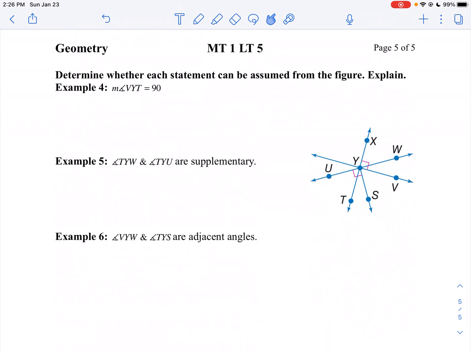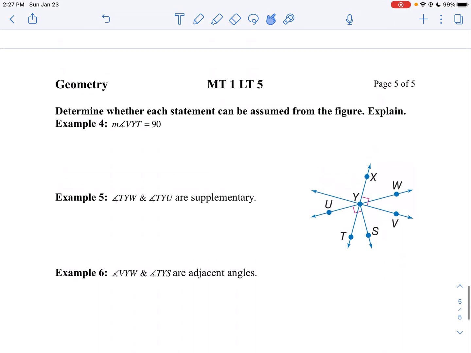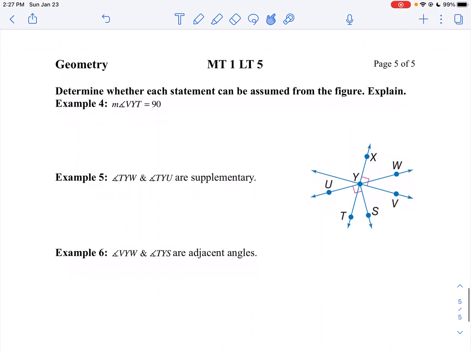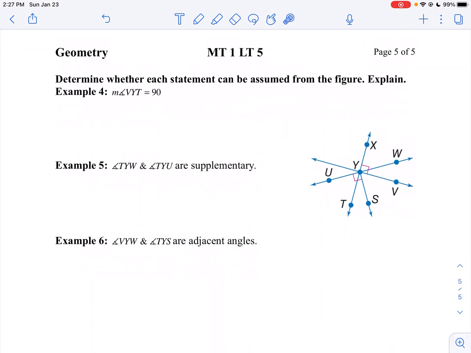And I want to know, can I assume these from the following picture? So I want to know, is angle VYT, V to Y to T, let me trace that for us, VYT, is that a 90-degree angle? And yes, it is. The reason we can say it's a 90-degree angle is we're told XYV is a 90-degree angle, so we've got 4 right angles going around right here.